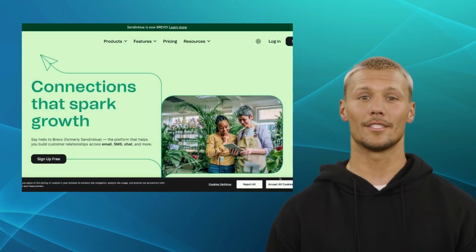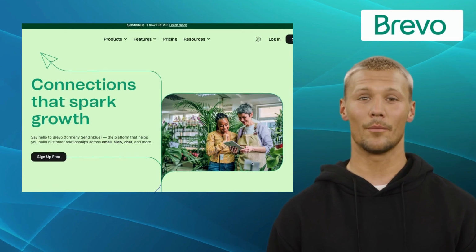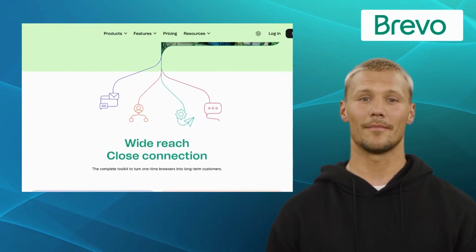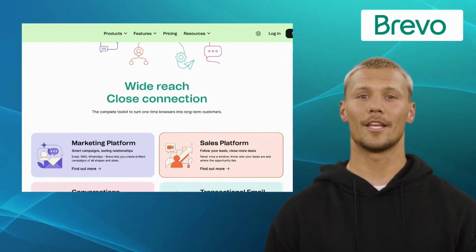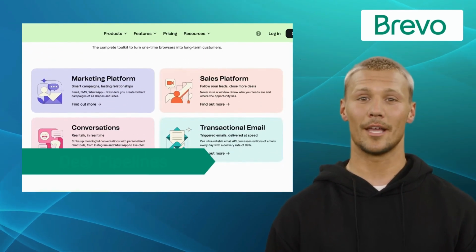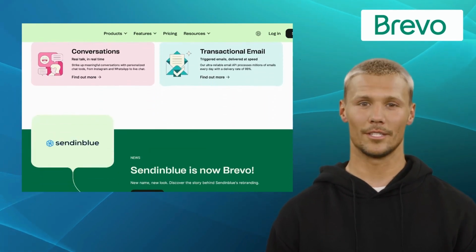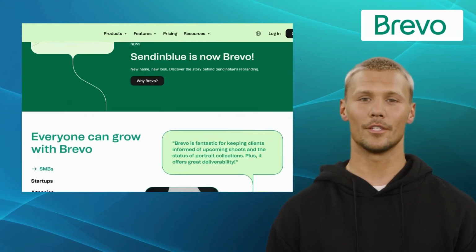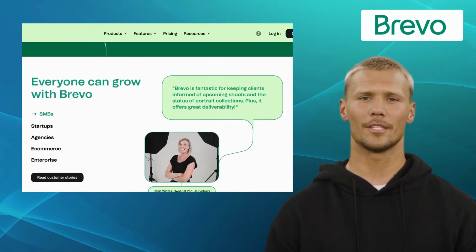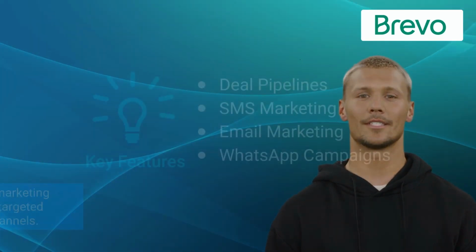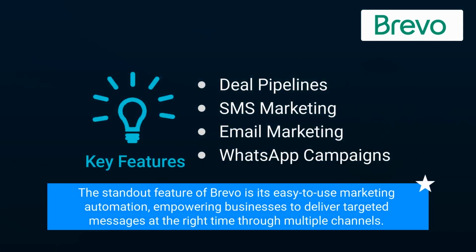The second one on our list is Brevo. Brevo is an all-in-one marketing automation solution that combines email marketing, SMS marketing, and marketing automation tools. It offers features like deal pipelines, SMS marketing, email marketing, and WhatsApp campaigns. With its intuitive interface and powerful automation features, Brevo makes it easy for you to design visually appealing emails and target specific customer segments. The standout feature of Brevo is its easy-to-use marketing automation, empowering businesses to deliver targeted messages at the right time through multiple channels.